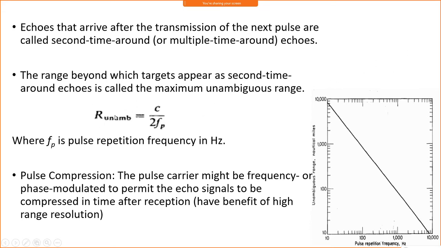This is the maximum range within which the target can be detected, the unambiguous range, that is C by 2 into Fp, where Fp is the pulse repetition frequency and C is the velocity of light, which we know.